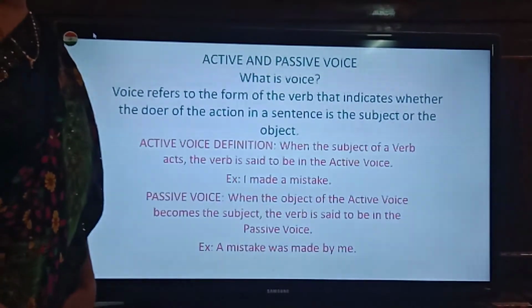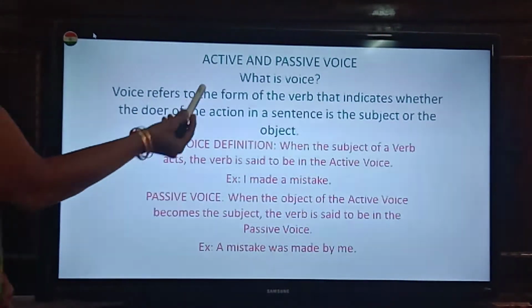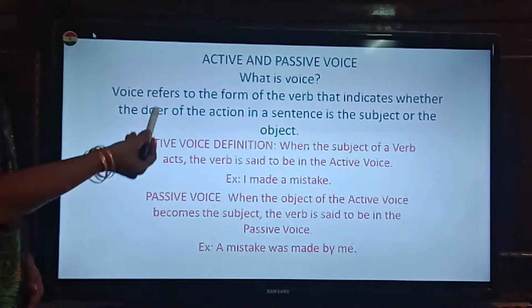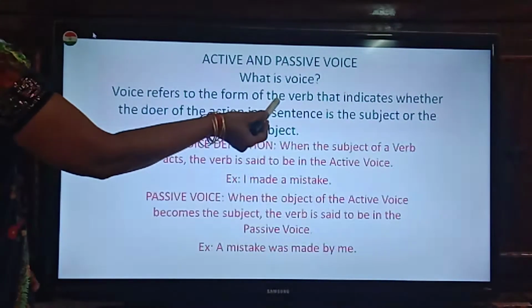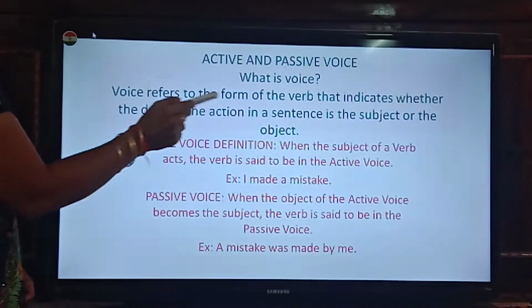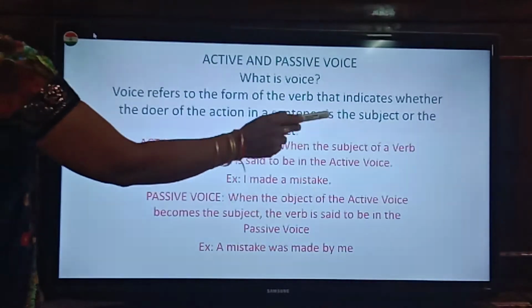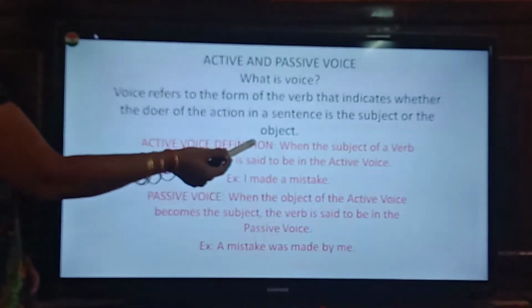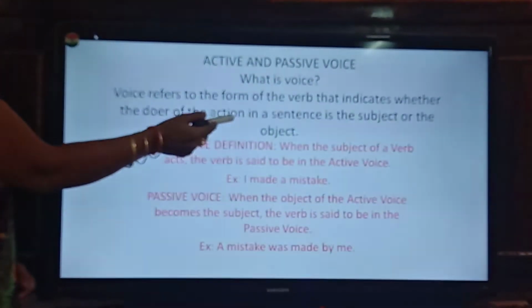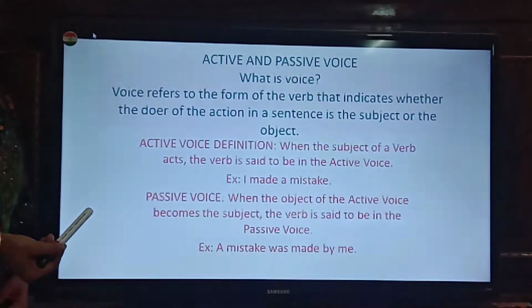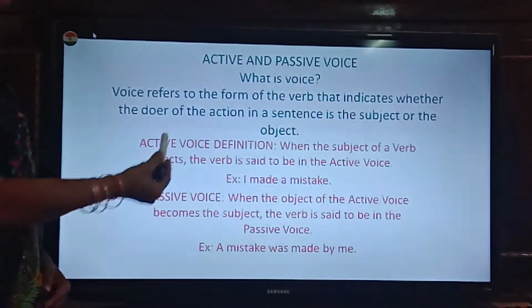Now see the slides, children. So active and passive. What is voice? All that we have learnt now. Voice refers to the form of the verb that indicates whether the doer of the action in a sentence is the subject or the object. So voice is telling us about the doer of the action, whether subject or the object.